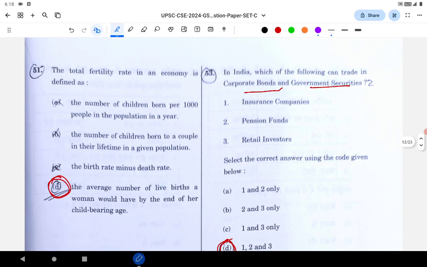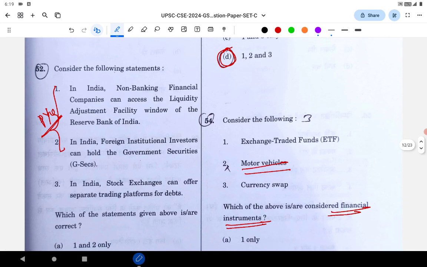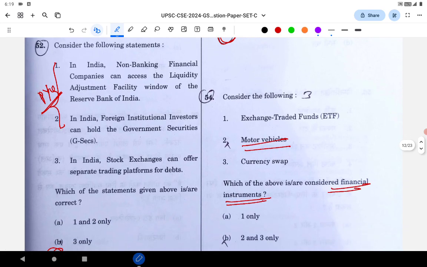Let's go to the total fertility rate in the economy. Total fertility rate is the number of children a woman can bear till her childbearing age. That's correct. So it is the average number of live births a woman would have by the end of her childbearing age. Correct. Exact explanation, no confusion in that. Very easy question. Next is related to non-banking financial companies.